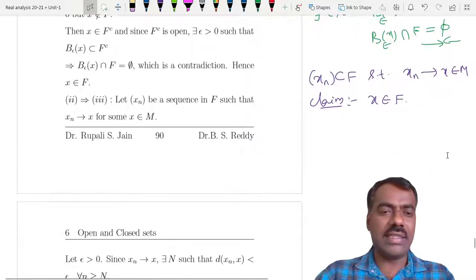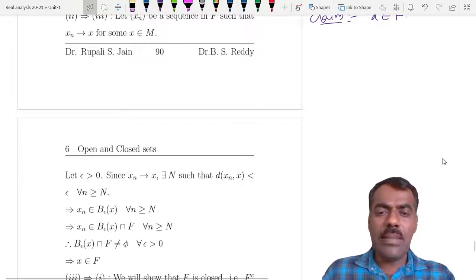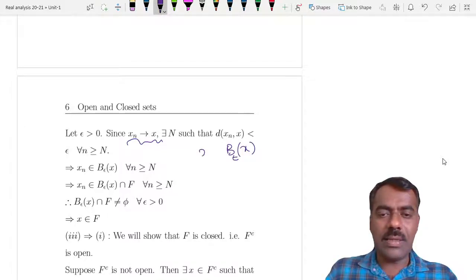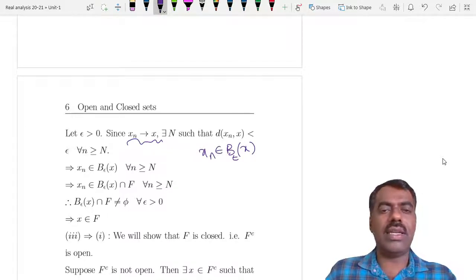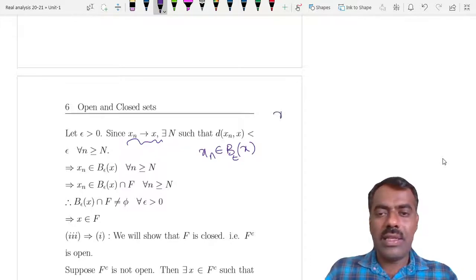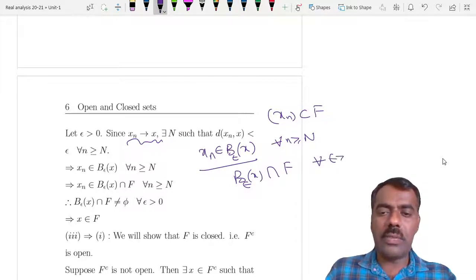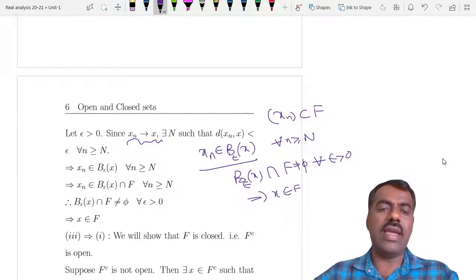Because xn is converging to x, there exists some stage after which the xn's belong to the ball around x of radius epsilon. But remember, our xn's are already coming from F, and they also belong to this ball. So that shows that B(x, epsilon) is intersecting F, whatever epsilon it may be. That shows that by the second condition x should be in F.